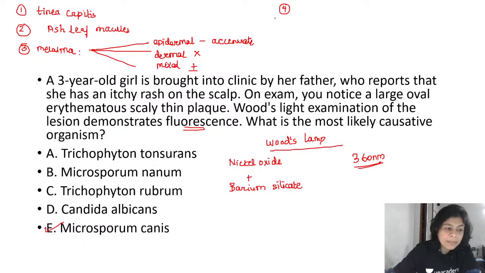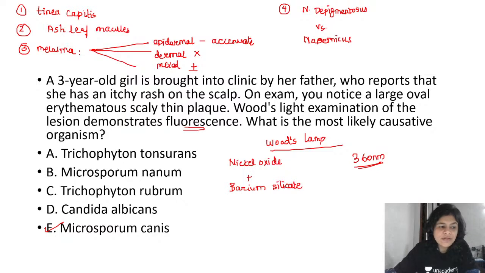Okay, now depigmented patches. Sanjay mentioned depigmented patches. So it is useful to differentiate between nevus depigmentosus versus nevus anemicus. Okay, now first understand what is nevus depigmentosus.